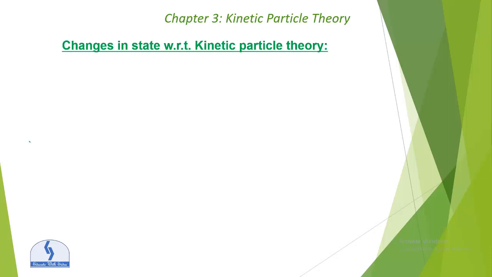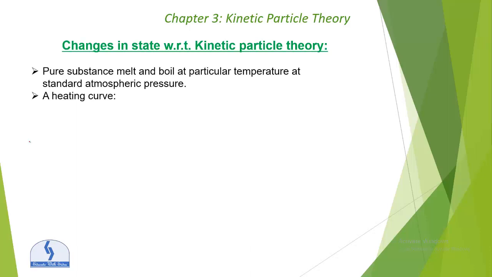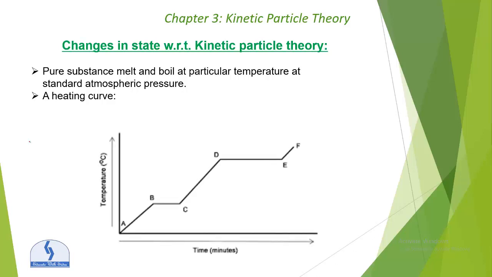Okay. Next topic is changes in state with respect to the kinetic particle theory. Pure substances melt and boil at particular temperatures at standard atmospheric pressure. Let's take a heating curve. This is the heating curve, taking time on the x-axis and temperature on the y-axis. So let's start from point A. From point A to B, the substance is solid and is heating up.